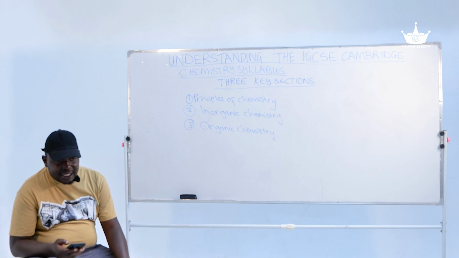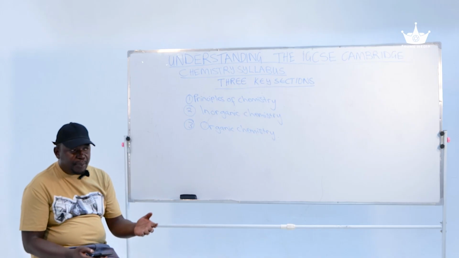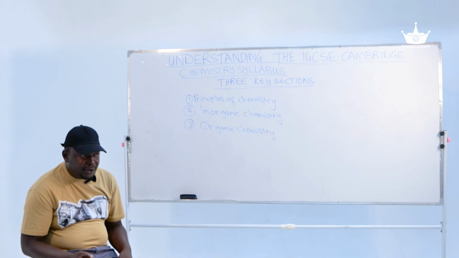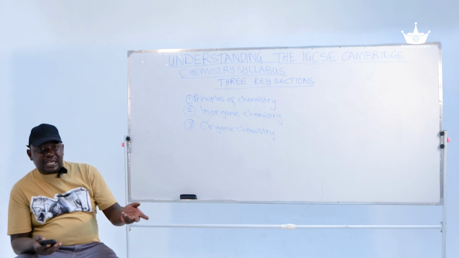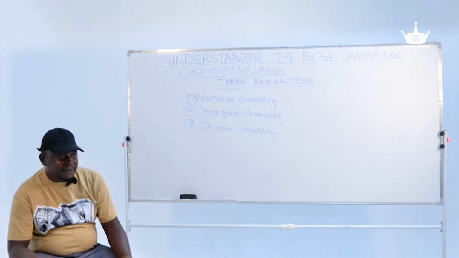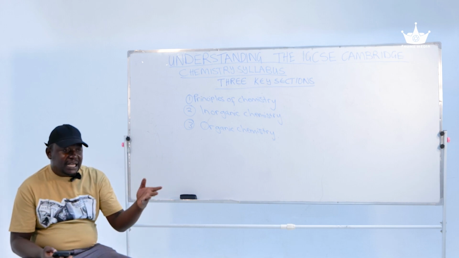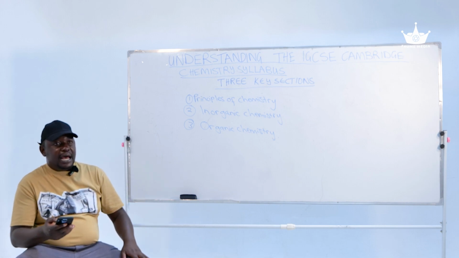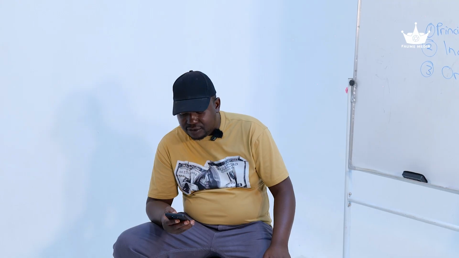Under chemical bonding, we're talking of how atoms combine to form molecules, okay? We have the ionic bonding, we have the covalent bonding, and we have the metallic bonding. Then the other types of bonding, like the dipole-dipole bonding and the London dispersion forces, which are also known as the Van der Waals forces of attraction, and the hydrogen bonding, are going to be discussed further in the AS and A-level syllabus. And we're also going to have videos on AS and A-level chemistry, right?